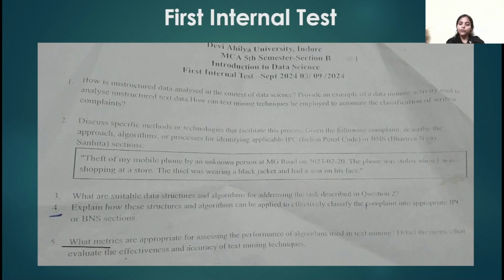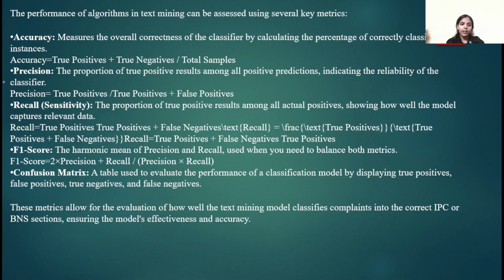What metrics are appropriate for assessing the performance of algorithms using text mining? Detail the metrics that evaluate the effectiveness and accuracy of text mining techniques. Now let's see the answer to this question. Here, the performance of algorithms in text mining can be assessed using several key metrics. First is accuracy. Accuracy is the measure of total correctness of the classifier, calculated as the percentage of correctly classified instances. It is the sum of true positives and true negatives divided by the total number of samples. This is the formula for accuracy: true positives plus true negatives divided by total samples.